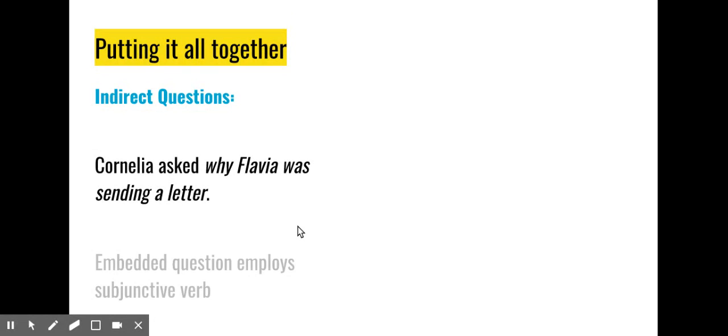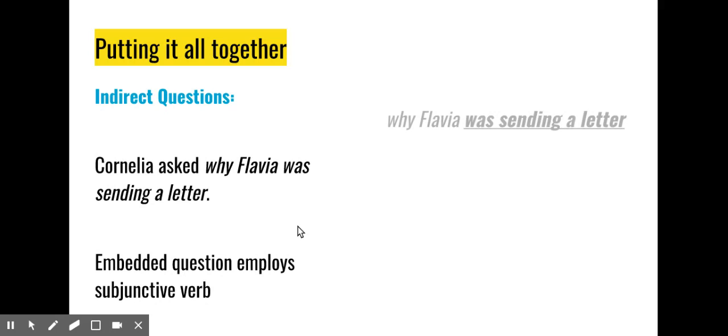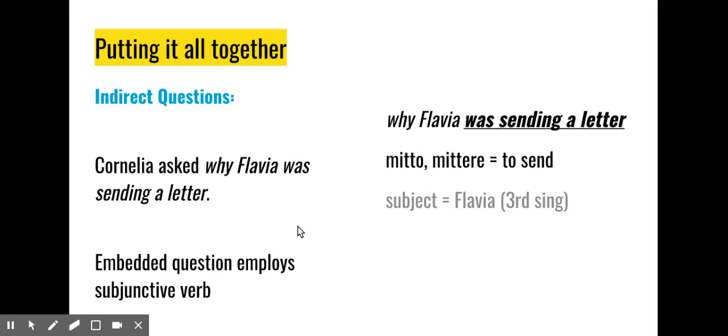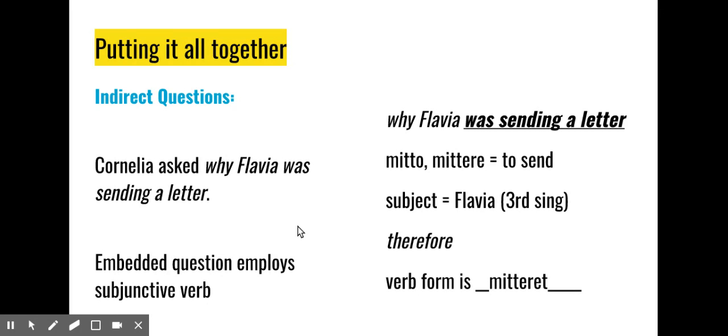Cornelia asked why Flavia was sending a letter. So our direct question gets embedded into this indirect one. Why Flavia was sending a letter? That's your dependent clause. It doesn't make sense unless you have "Cornelia asked" at the very beginning to round out the thought. Mitto, mittere is send. The subject is third person singular. Therefore, your verb form is mitteret.